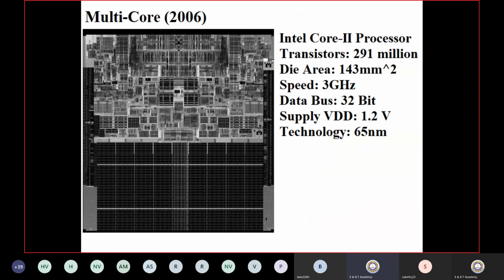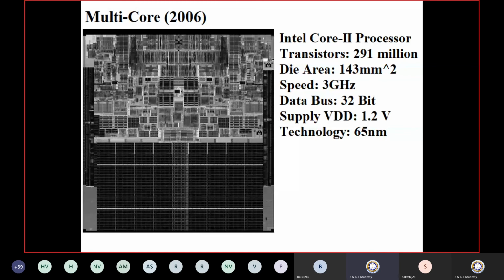Then after that, what evolution was made? They have gone to the multi-core processors, right? Instead of a single core, we went for multi-core processors. You can see the diagram here, year 2006. The speed is around 3 gigahertz, data bus width was 32 bit, supply voltage 1.2 volt, and here the technology used is around 65 nanometer technology.